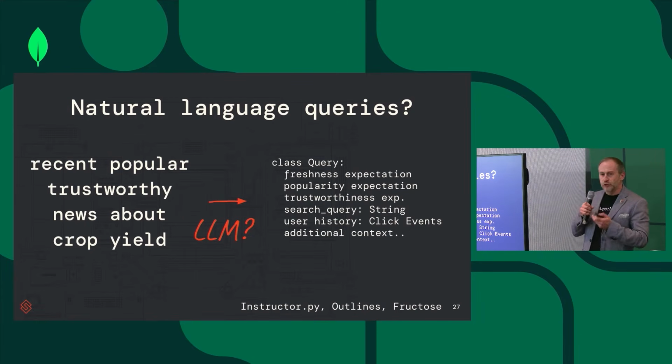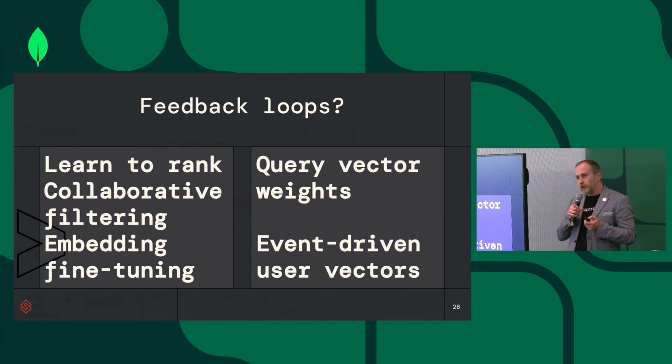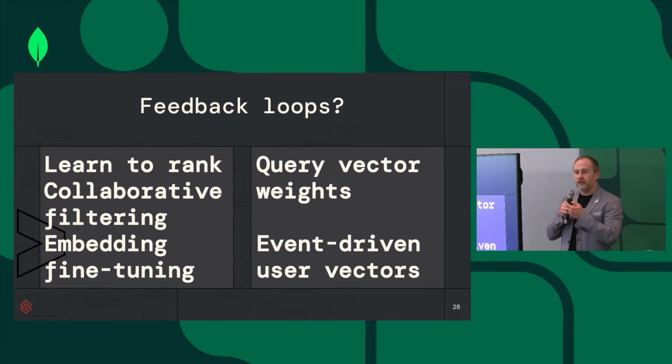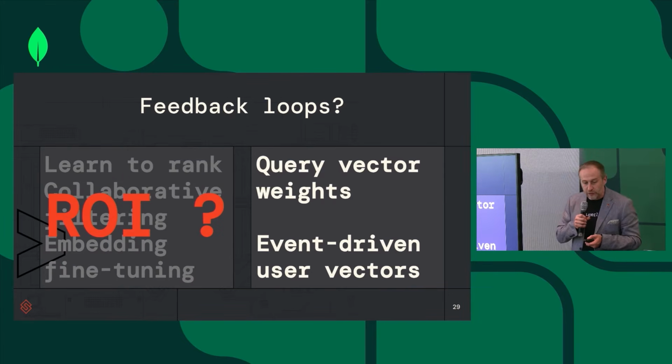Now, how do you do that with natural language queries? We'll talk about it in a second. But then you also want to create some feedback loops. So as a user interacts with the results you gave them, you want to learn something about the user. What do they prefer? Do they prefer fresher results? Do they prefer more popular results, etc.? How do you build this feedback loop? So of course, collaborative filtering is one option. Fine-tuning of the embedding model is another option. But the ROI on those is not clear. But you can also create vectors based on events, and you can assign weights to parts of the vector based